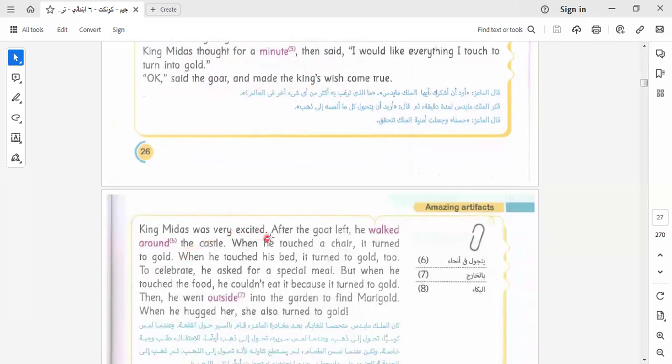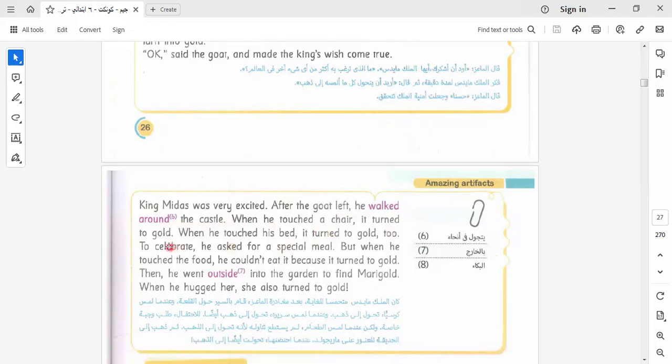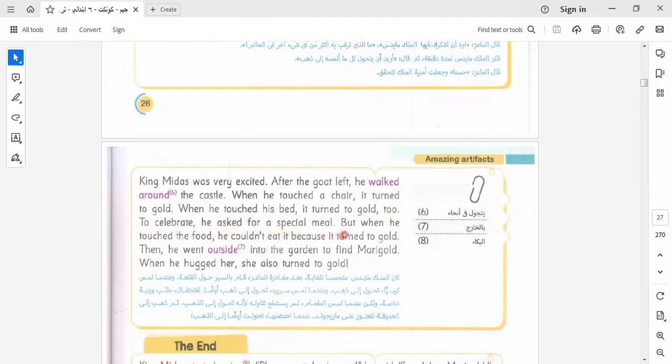King Midas was very excited after the goat left. He looked around the castle. When he touched a chair, it turned to gold. When he touched his bed, it turned to gold too. To celebrate, he asked for a special meal, but when he touched the food, he couldn't eat it because it turned to gold. Then he went outside into the garden to find Marigold. When he hugged her, she also turned to gold.